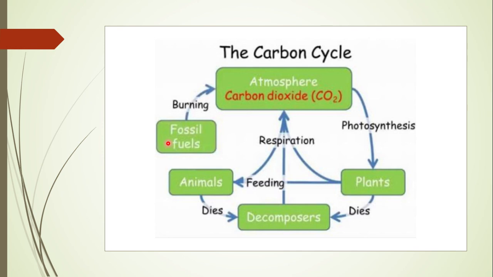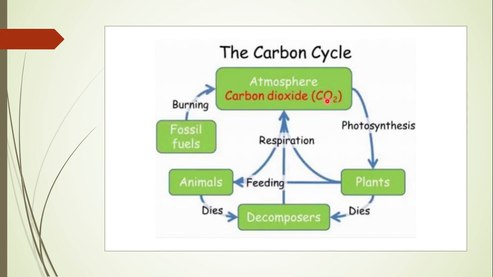So when fossils are burned, during the burning process, which gas is produced? That is named as the carbon dioxide gas. So that's why this is named as the carbon cycle. Carbon goes into the atmosphere and then comes back. So there is a relation between the different processes: photosynthesis utilizes the carbon dioxide, while respiration and burning, these processes produce the carbon dioxide.